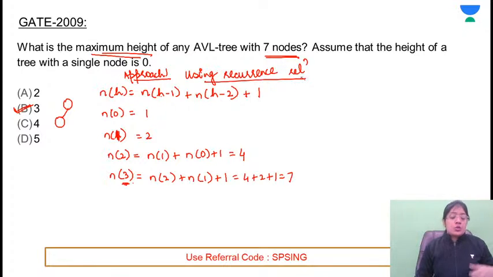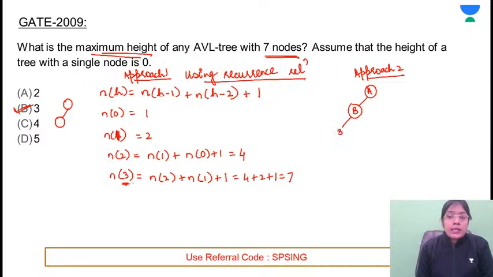Approach 2: another approach is using the brute force method. आपको कोई भी recurrence relation, कोई भी formula याद रखने की जरूरत नहीं है. Maximum height चाहिए, तो we'll focus on increasing the height. 7 nodes are there. I'm taking the node 1, then node 2. This is an allowed AVL tree, right? Node 3, if I'll be adding the third node, let's assume that C is added. Is this an AVL tree?